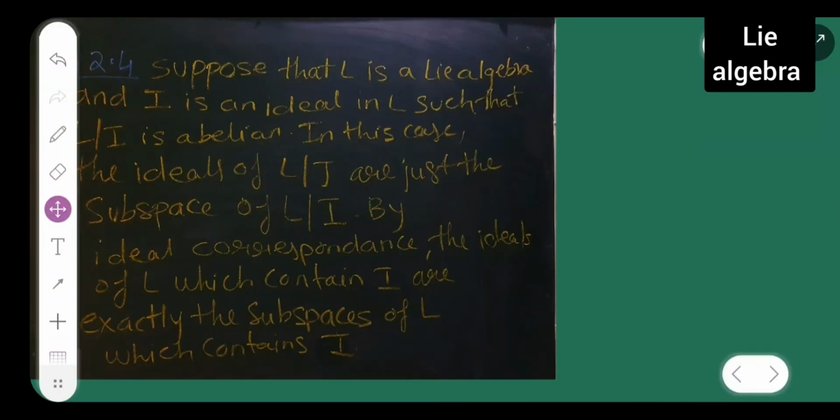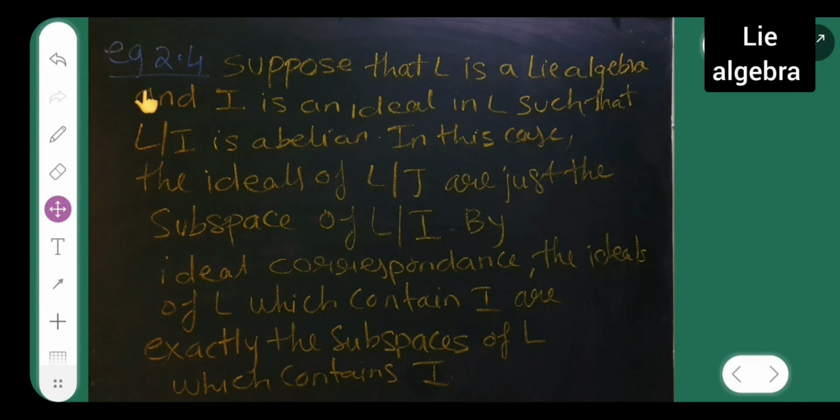And next is what? Next is Example 2.4. Suppose that L is a Lie algebra and I is an ideal in L such that L by I is abelian. In this case, the ideals of L by I are just the subspaces of L by I. By the ideal correspondence, the ideals of L which contain I are exactly the subspaces of L which contain I.